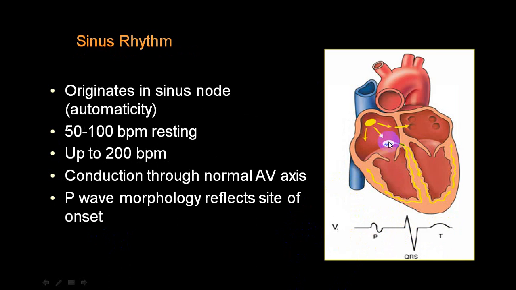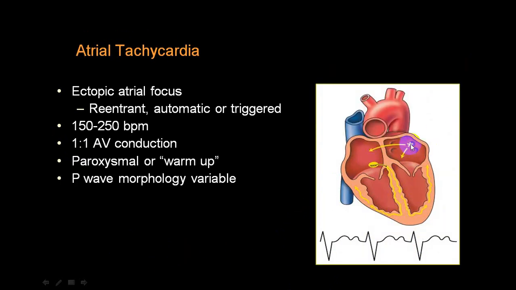And then once it comes to the AV node, it will pass in a normal pathway. While in case of an atrium, it is arising from the atrial focus. It goes to the AV node, then later on the pathway is the same. And this will produce a re-entry phenomenon. And when it produces a re-entry phenomenon, it is beating at a faster rate because of re-entry, or because of automaticity, or because of triggered activity.